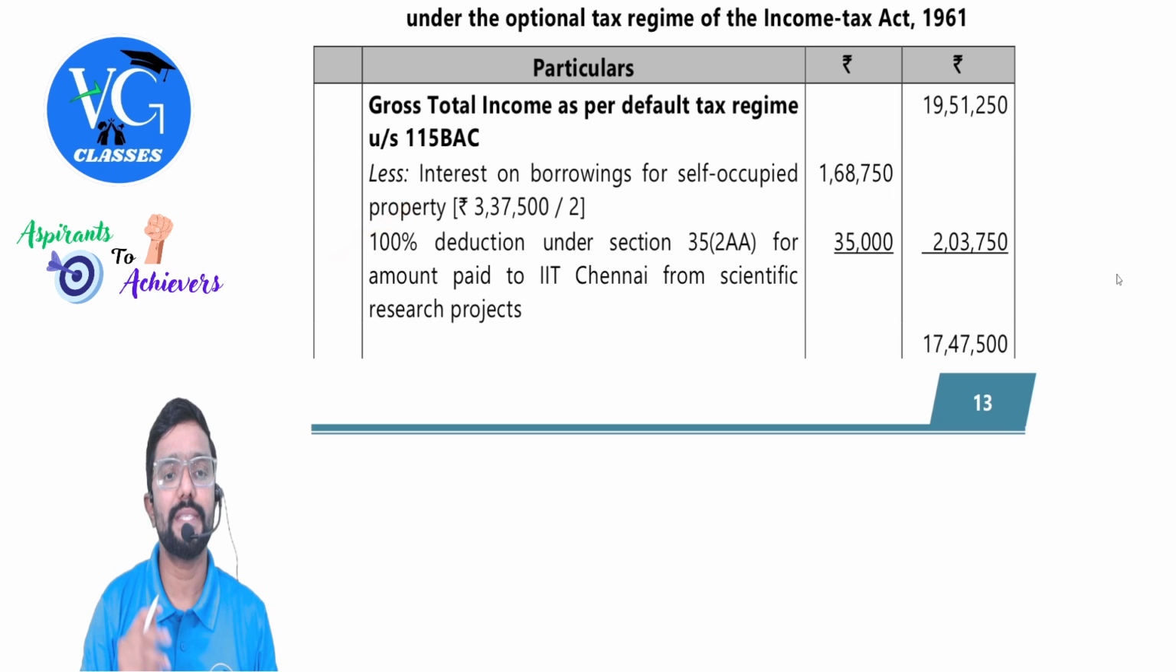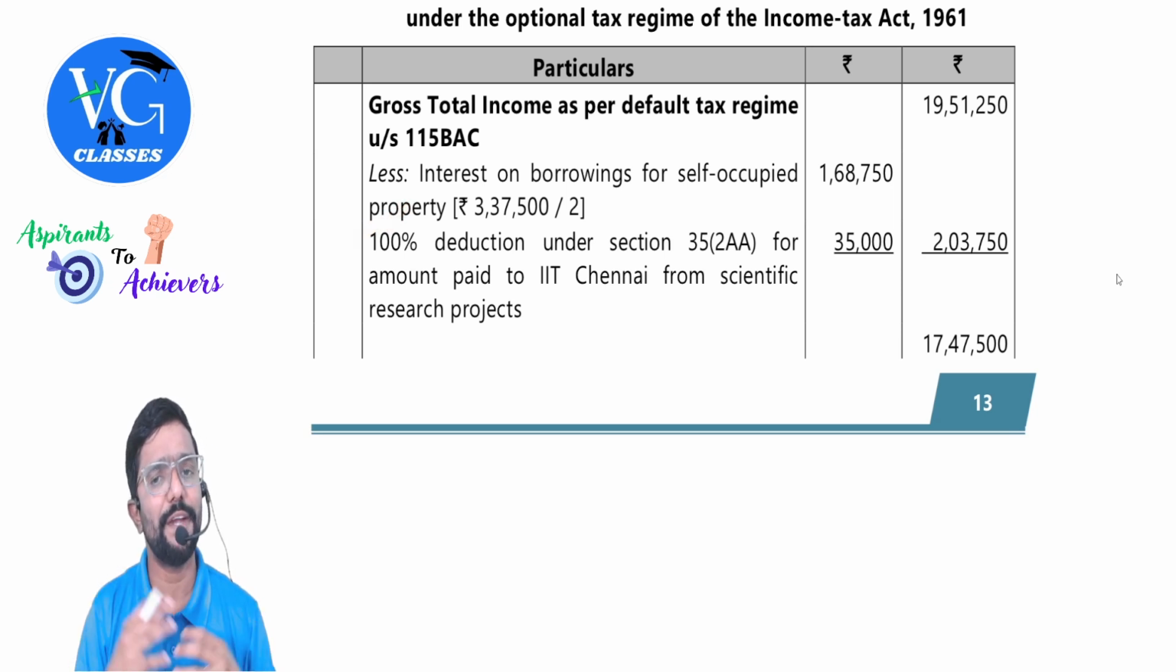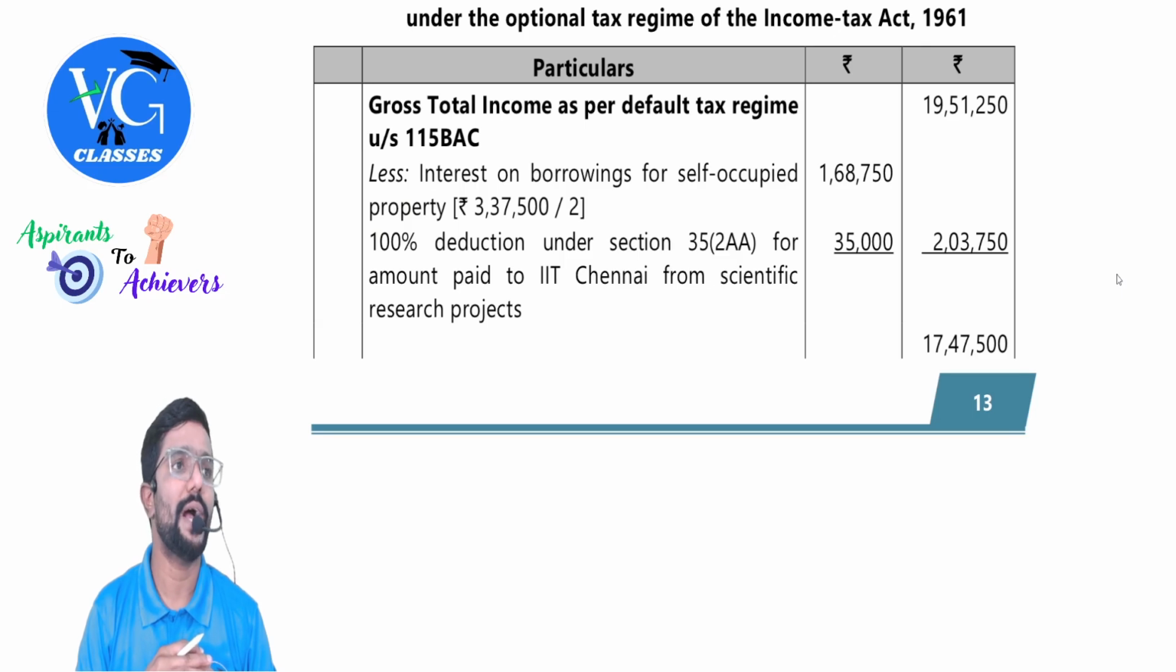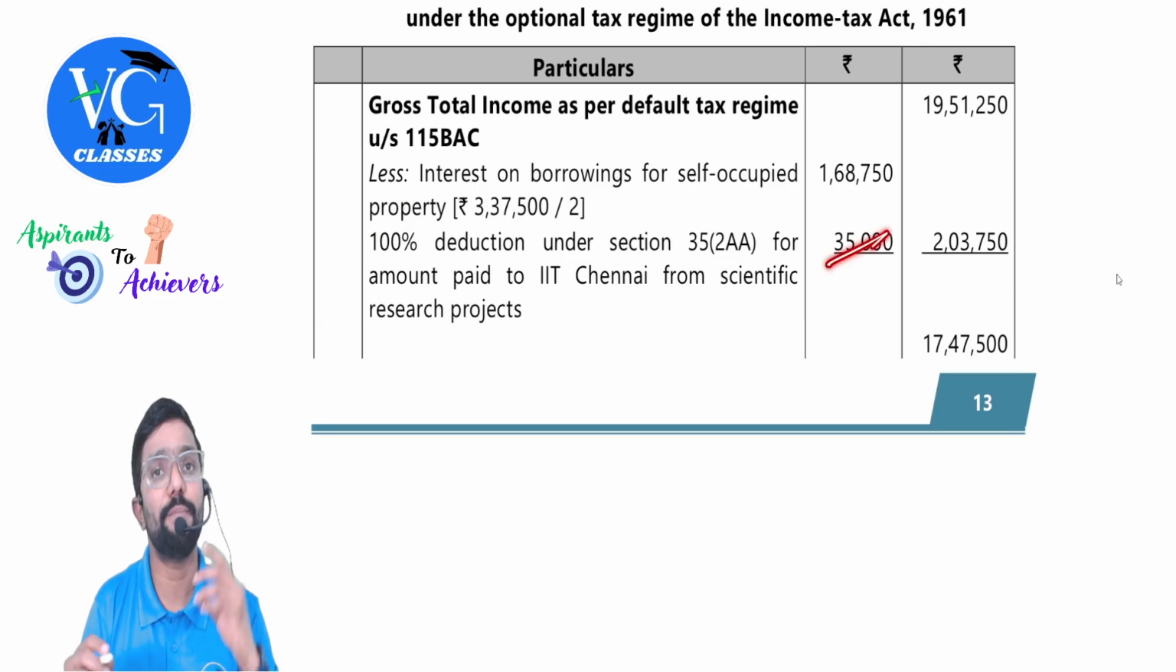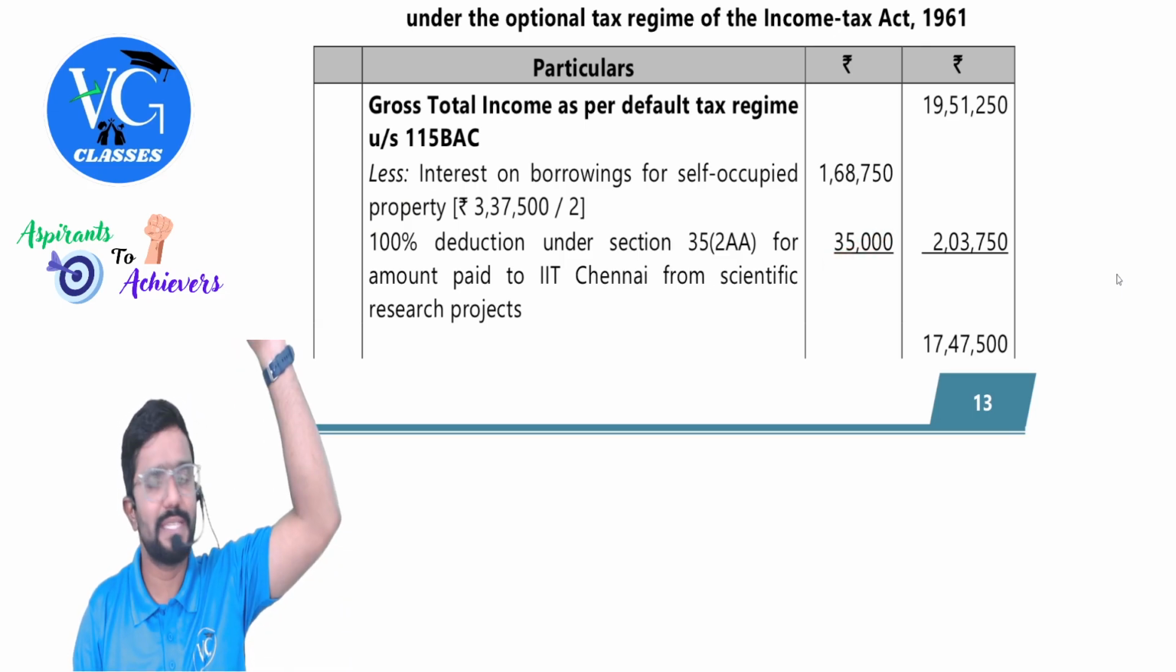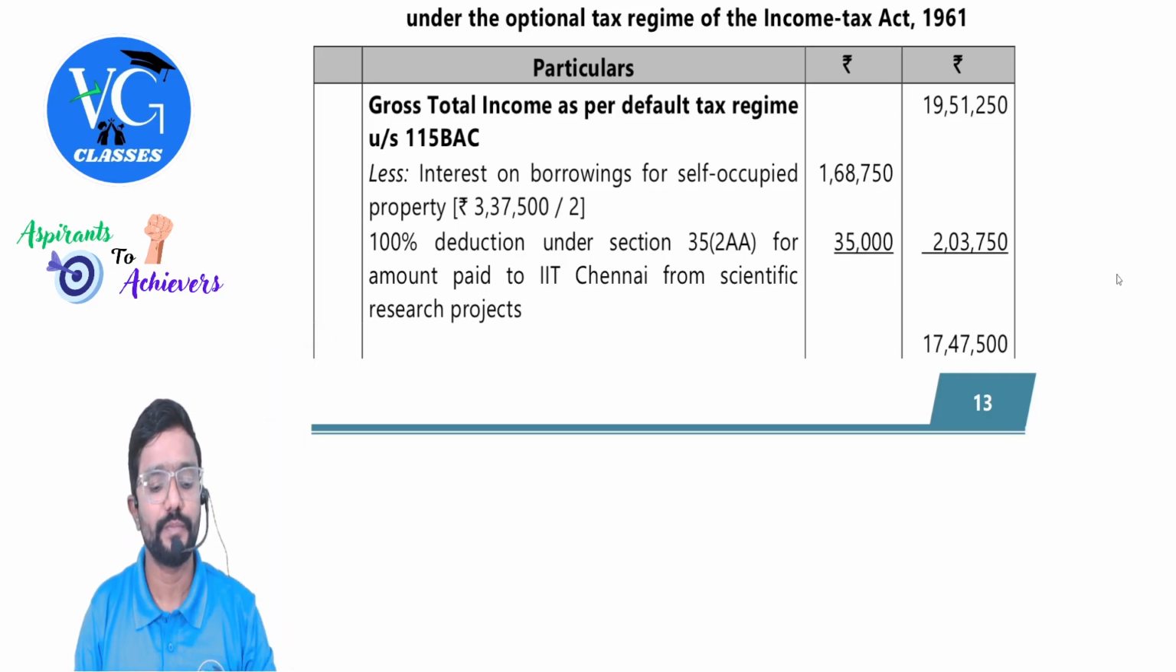Then 100% deduction under section 35(1)(iia) for amount paid to IIT Chennai. This is under the PGBP, guys. Now allowed. Previously under default regime, we disallowed it.